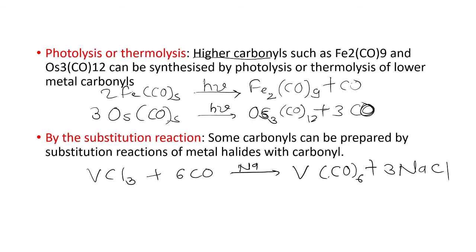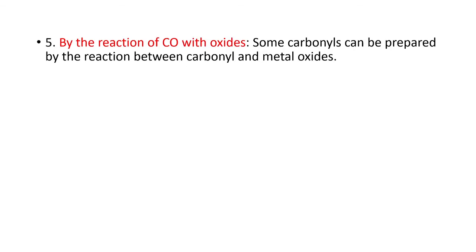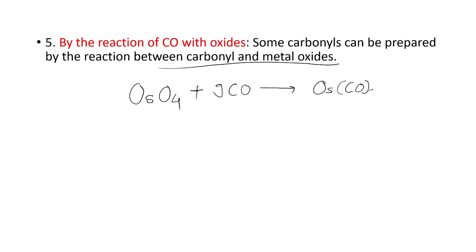Next is the reaction of carbonyl with the oxides of the metal. Some carbonyls are prepared by the reaction between carbonyl and metal oxide. For example, osmium oxide OsO4 reacts with CO and gives Os(CO)5 plus 4 CO2. So these are the general methods for formation of metal carbonyls. In today's lecture, we studied the introduction of metal carbonyls and the preparation of these metal carbonyls. Okay, thank you.